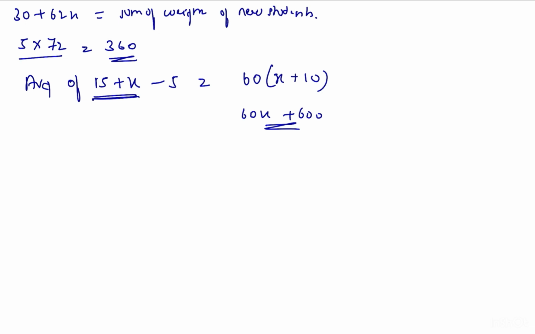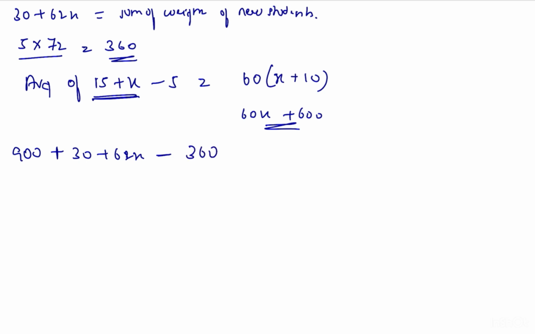So initially we take 900 as the total weight of 15 students, plus 30 plus 62x, the sum of the weight of the new students added, minus 360.